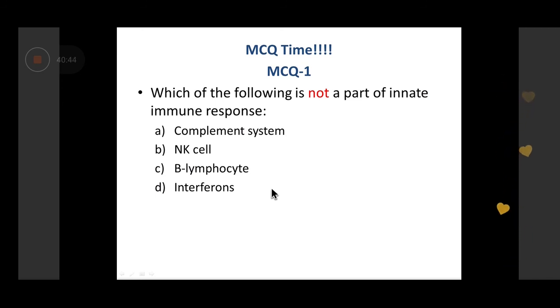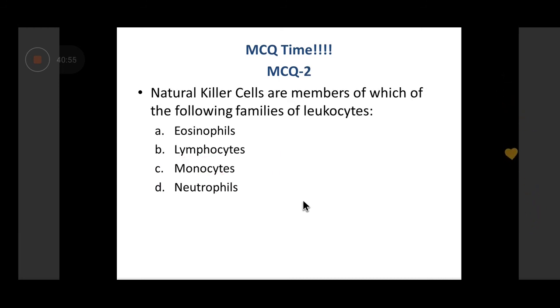Which of the following is not part of the innate immune response? Complement system, NK cell, B lymphocyte, interferons. It is basically the B and the T lymphocyte, which are part of the acquired or adaptive immune response, whereas the rest of the other things are part of the innate immune response.